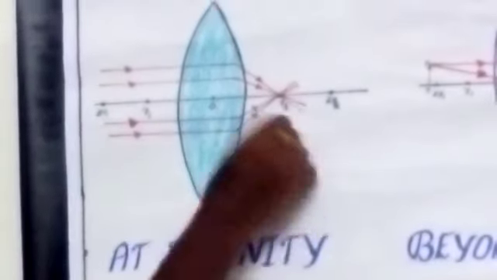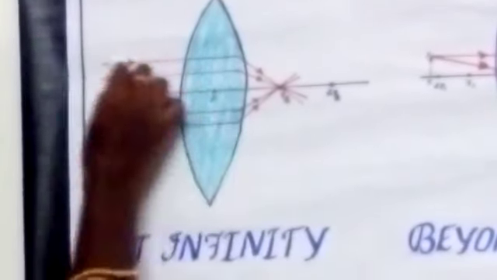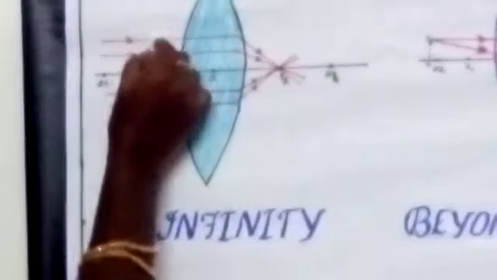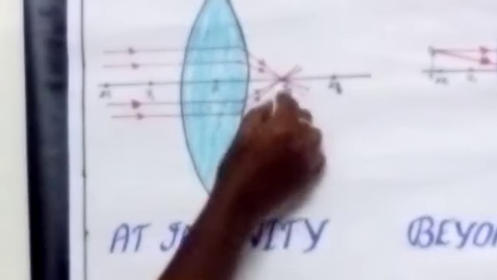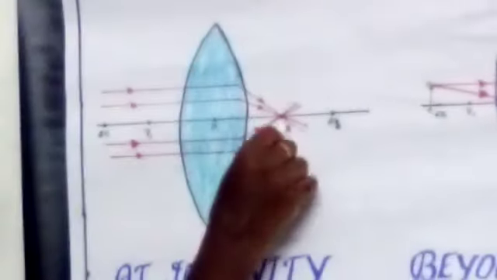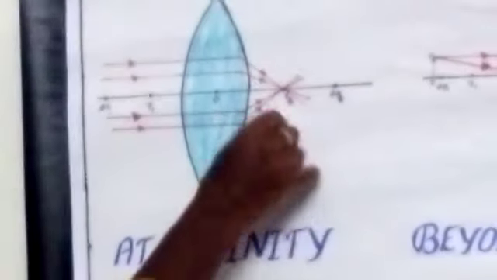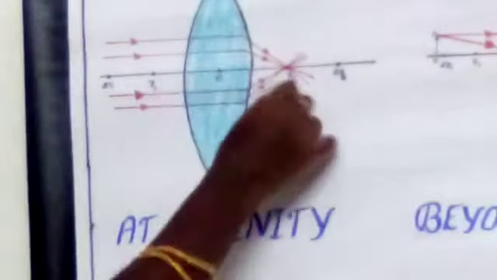Here, for this refracting surface, we can mention F2, and for the other refracting surface, the principal focus is F1. All the light rays will meet at this point F2. This point is called the principal focus. All the parallel beam of light rays, after refraction, will converge at this point. So this is the principal focus point, and here only the image is forming. The image is forming at the focus. So if the object is at infinity, the image is formed at the principal focus.